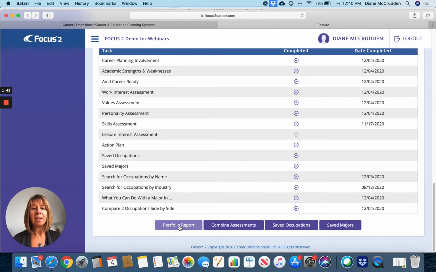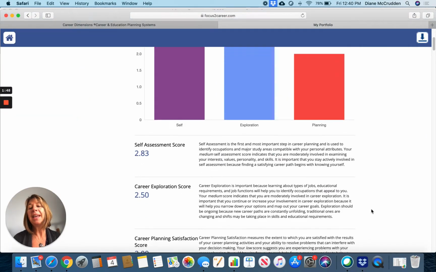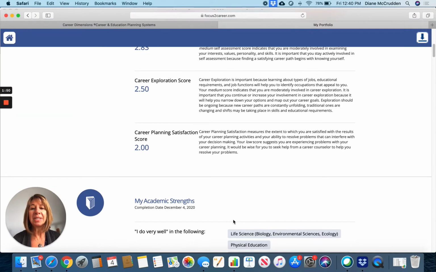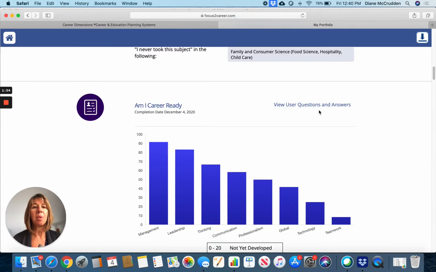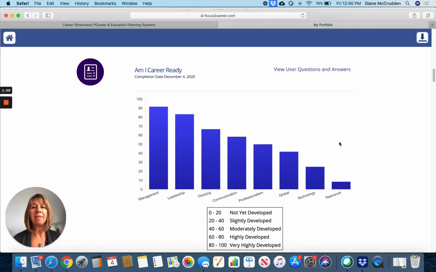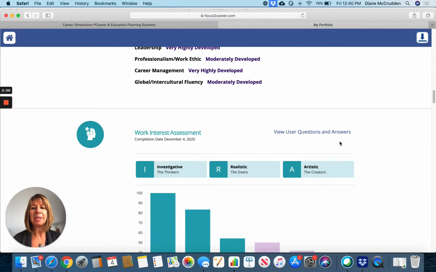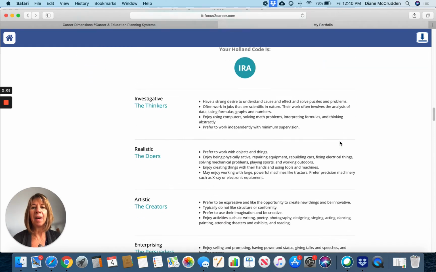When you want to see their portfolio report, this is going to be a full report of everything that the student has completed in live time with dates that it was done, and you'll be able to then run a very detailed report. You can see how they answered questions for each one of their modules and assessments that they've completed. For example, here's their work interest assessment, their Holland code.